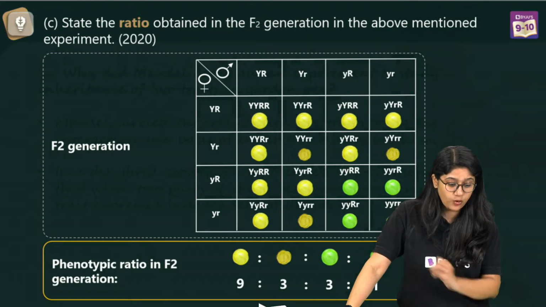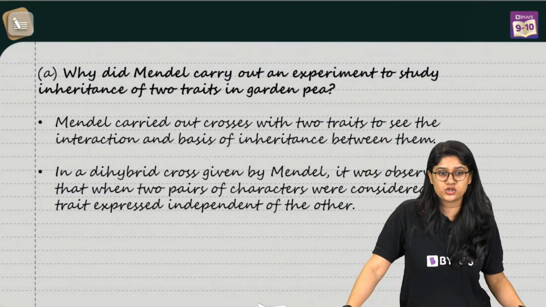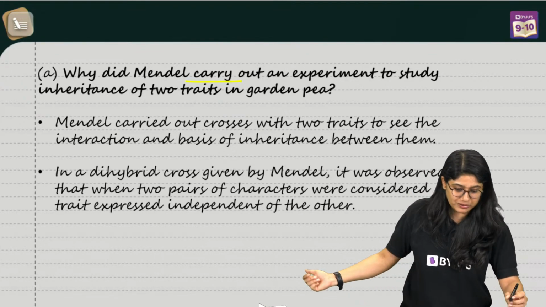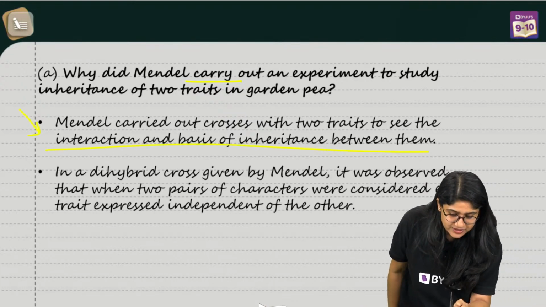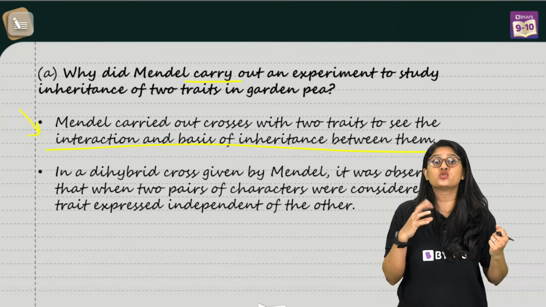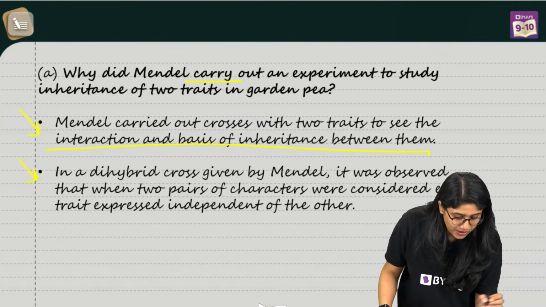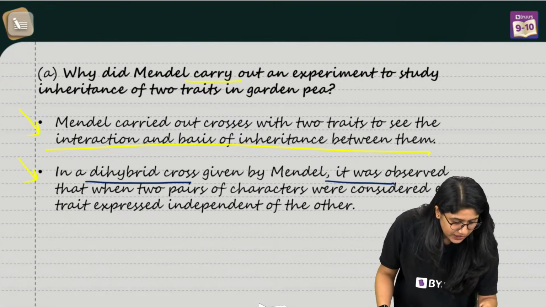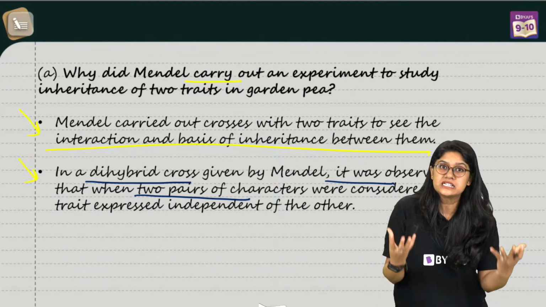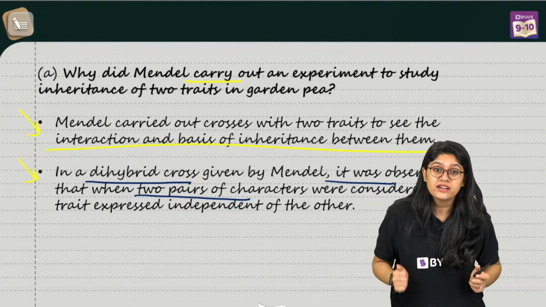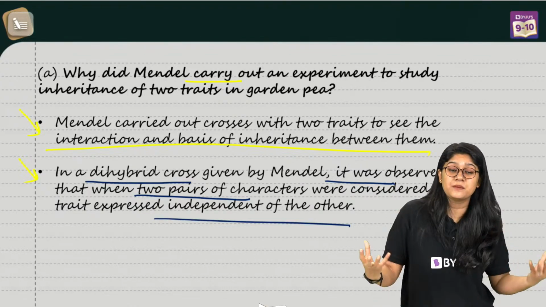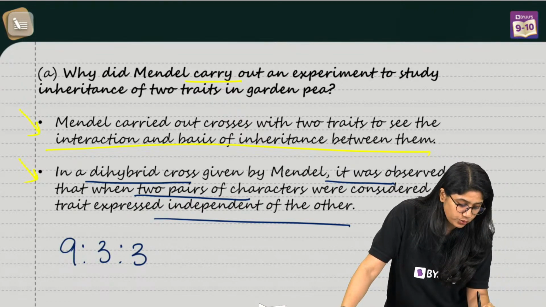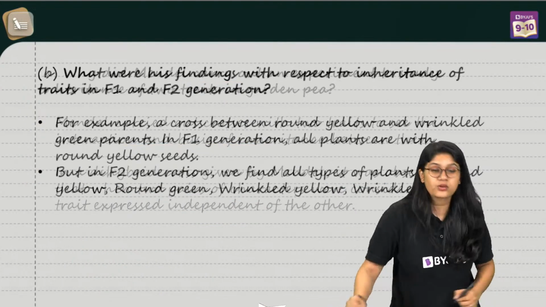Okay, everyone. So see, this is how you can write the answer in the examination also. The first question was asking why he carried out this experiment. So you can mention that he carried out this experiment to understand the interaction happening between the two different traits. And we can mention that in a dihybrid cross, he observed that the two pairs of characteristics were considered and they express themselves independently. Are we clear? Yes, they're expressing themselves independently. Megha, so the ratio will be 9:3:3:1. Easy peasy. Okay, everyone?